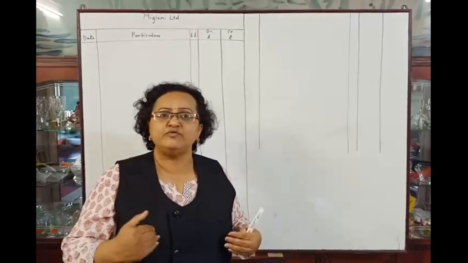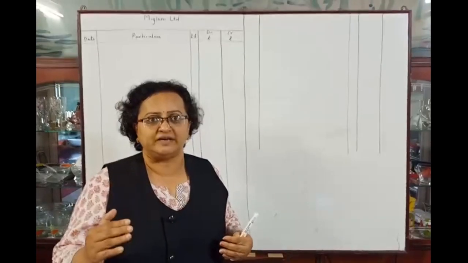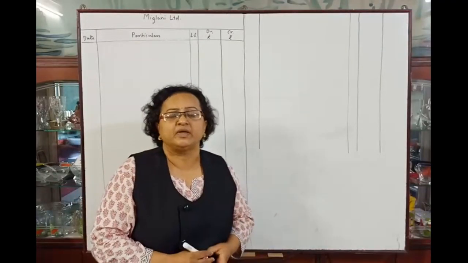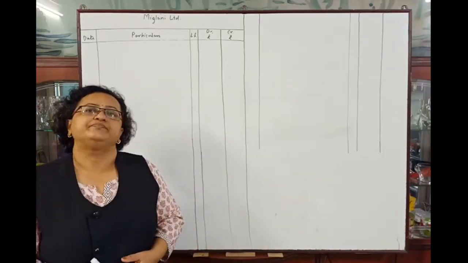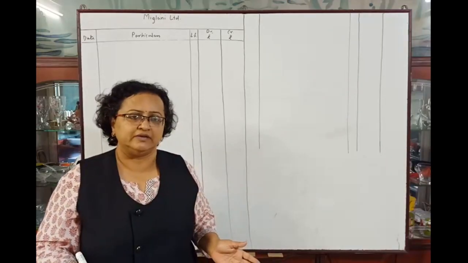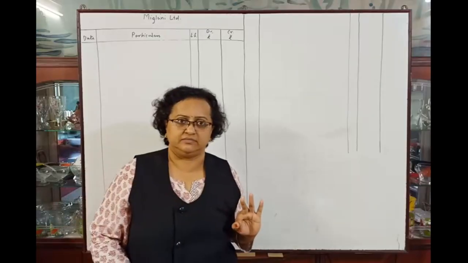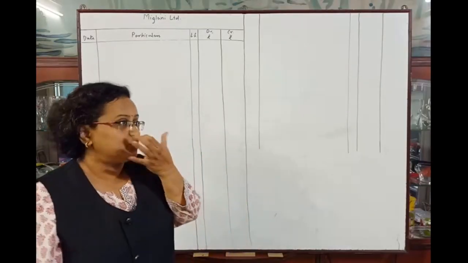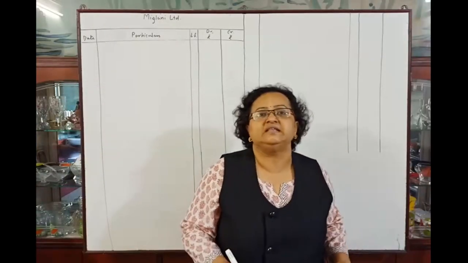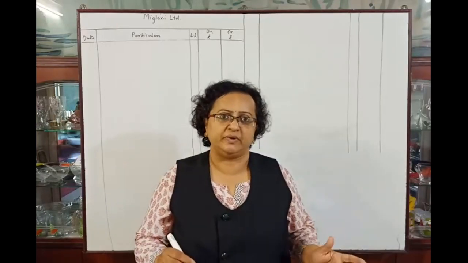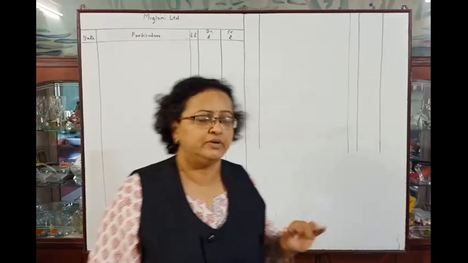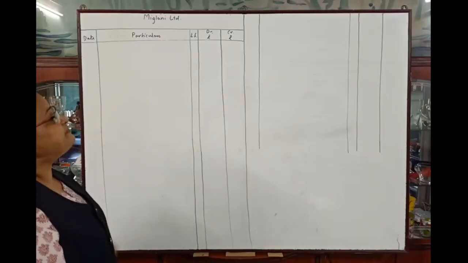They are demanding money from the public in installments, and the installments are: on application rupees 3, on allotment rupees 4, and on first and final call there will be the balance amount, that is rupees 3. Total is rupees 10. Okay. So let's pass the entries here. A share of rupees 10 is issued to the public at rupees 10, which means shares are issued at par. Understood? Now let's pass the journal entries.